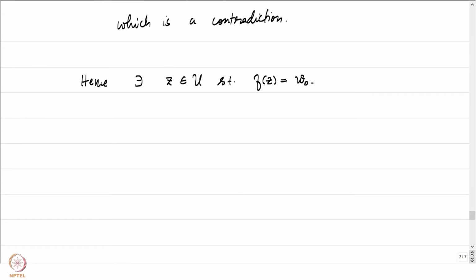But that's precisely what we were trying to prove, right? This tells us that the disk D(f(a), c by 2) in the complex plane is contained in f of U.